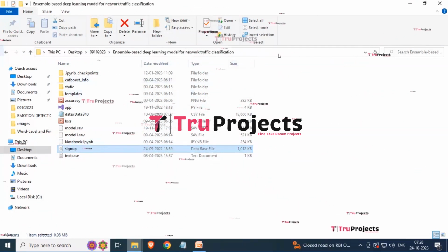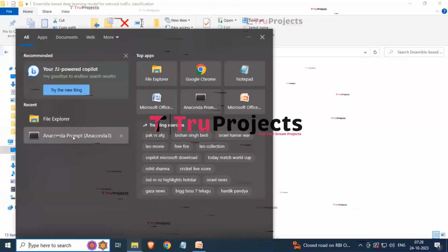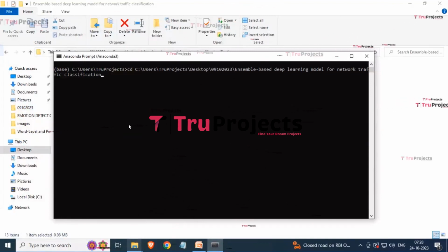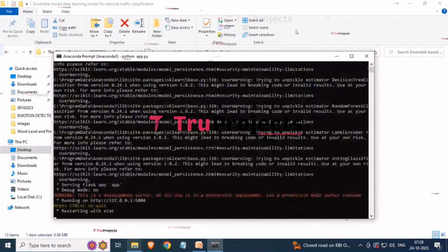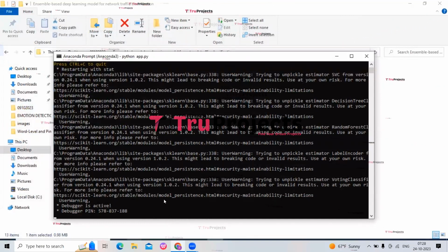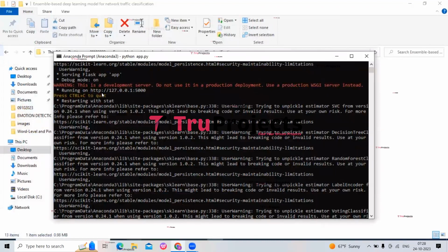So now just click over here and copy the path, open the Anaconda prompt, type the cd command followed by a space and paste the path over here, and now hit the enter button. Now type python app.py and hit enter. After running the app.py file, the Flask framework will host the application link locally at the default address and port 5000 unless configured differently. So here you can see that the link has been posted over here.